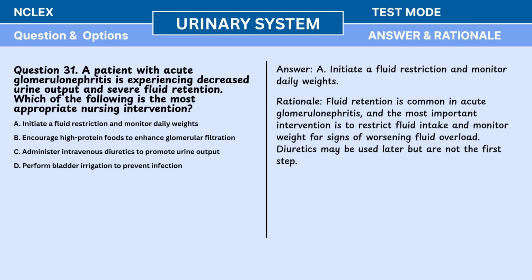Answer: A. Initiate a fluid restriction and monitor daily weights. Rationale: fluid retention is common in acute glomerulonephritis, and the most important intervention is to restrict fluid intake and monitor weight for signs of worsening fluid overload. Diuretics may be used later, but are not the first step.